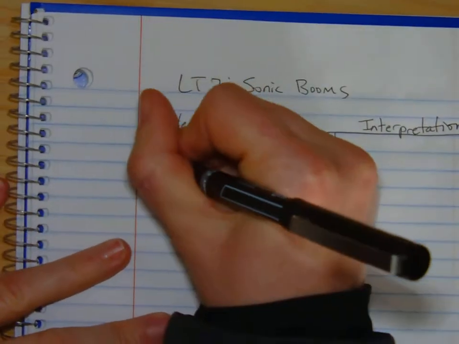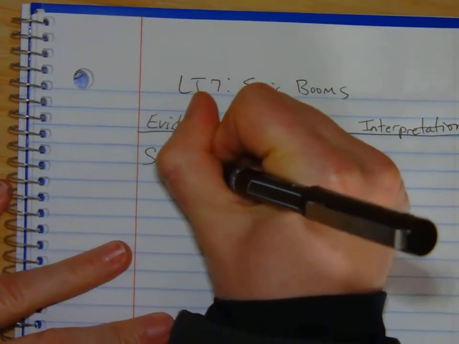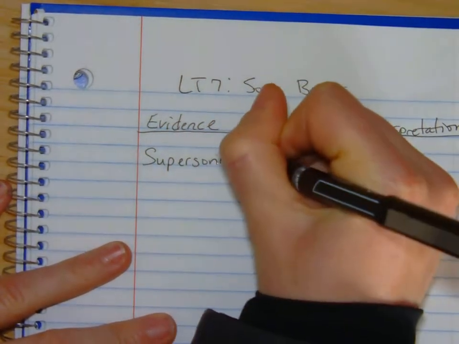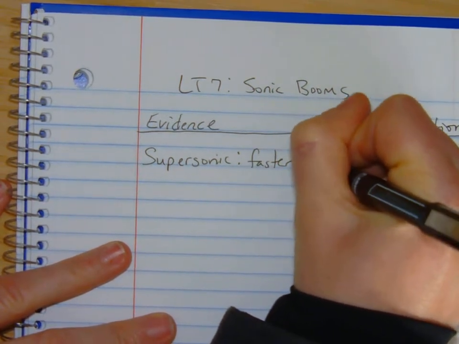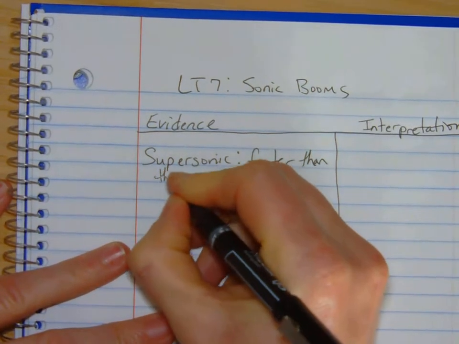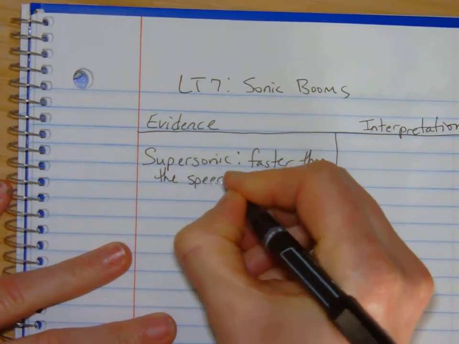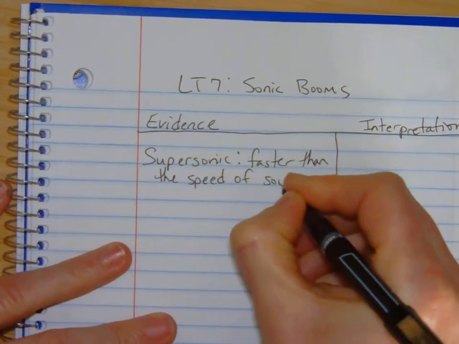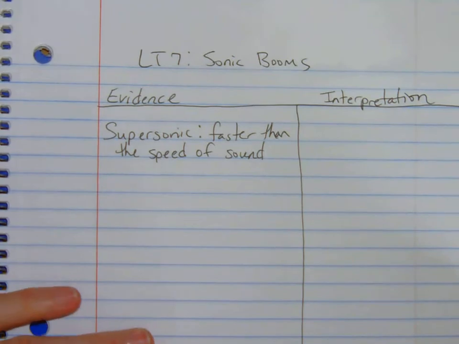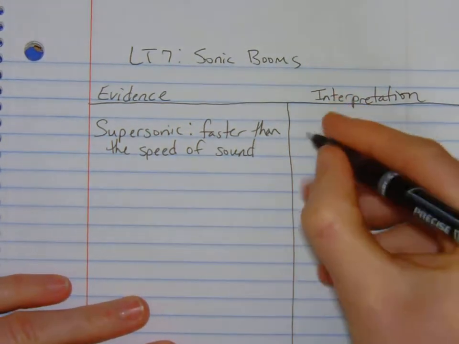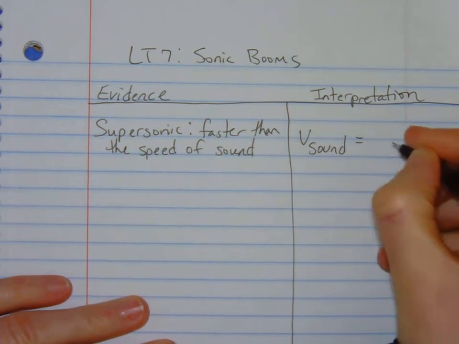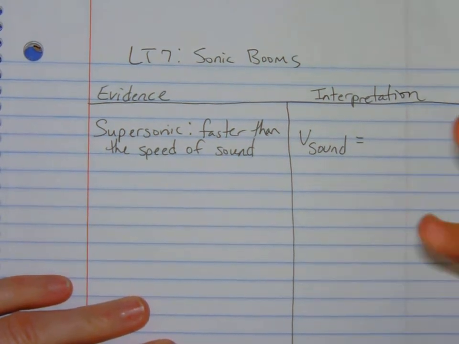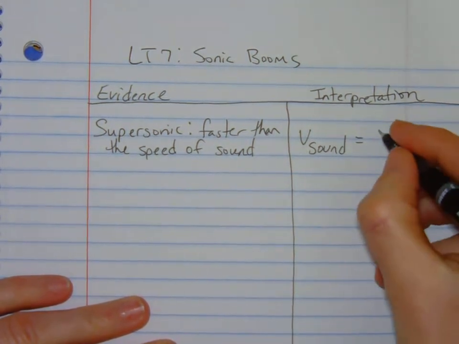So here we go. Supersonic, defined, means faster than the speed of sound. In air, we're just going to estimate here because it depends on the air temperature and altitude, things like that that determine density.